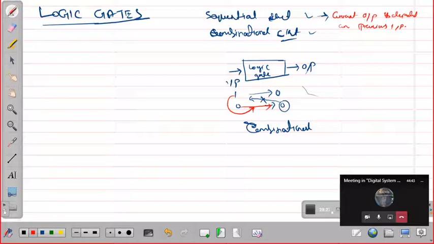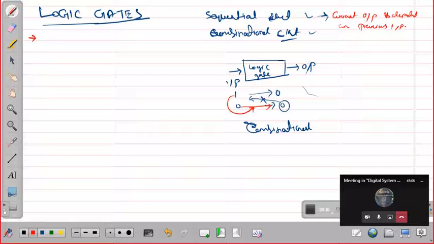So about logic gates. So what is logic gate? Binary logic consists of binary variables and logical operations. So binary variables are represented by letters of the alphabet, and each binary variable can have only two possible values, that is 1 and 0. So there are three basic logic operations: AND, OR, and NOT.